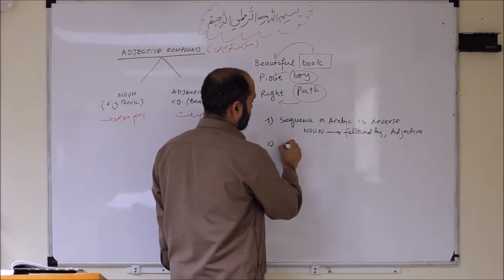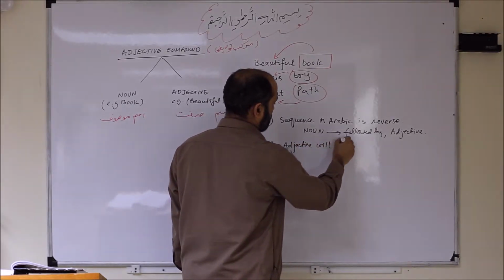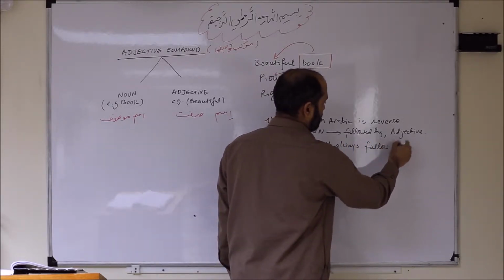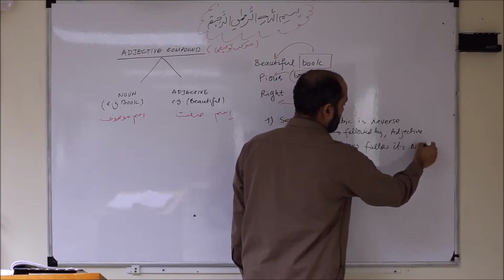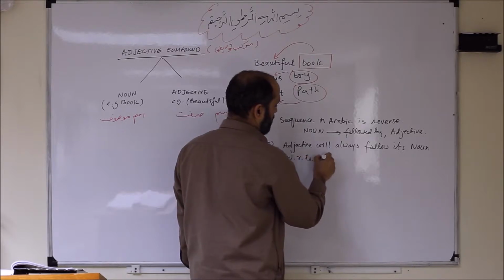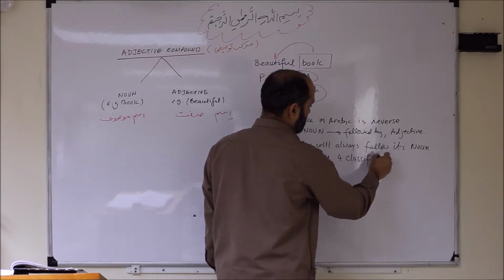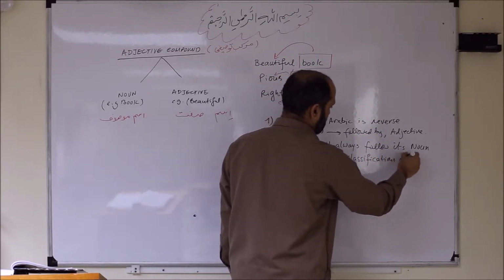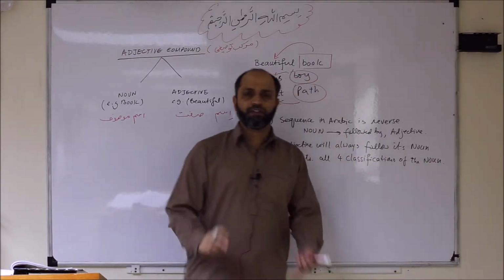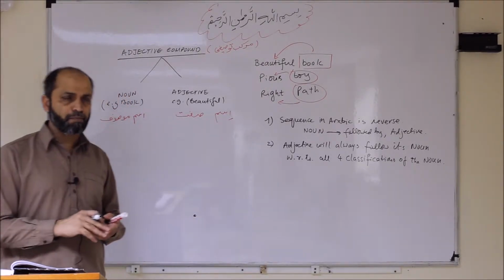So the adjective will always follow its noun with respect to all 4 classifications of the noun. What are the 4 classifications that we have learned? About the status, about the gender, number and kind.